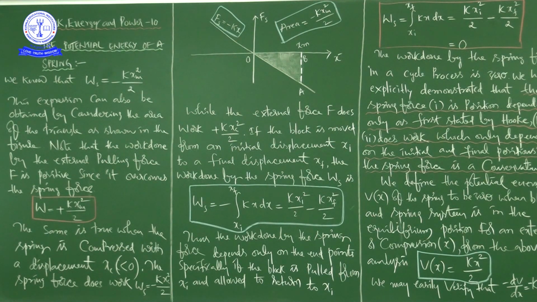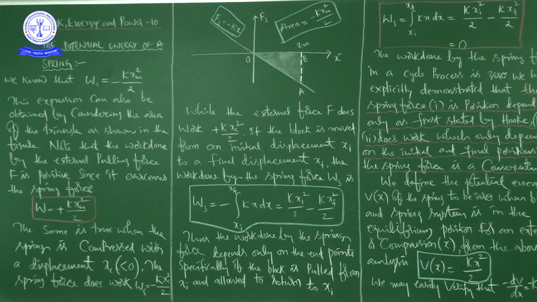See this, the same is true when the spring is compressed with a displacement xc less than 0. The spring force does work Ws equal to minus k into xc square by 2, but at the same time the external force F does work plus k into xc square by 2. The spring is compressed with a displacement, so the spring force does this work, but what is the work done by the external force? It will be plus k x square by 2.